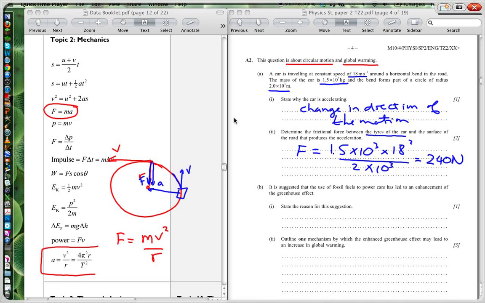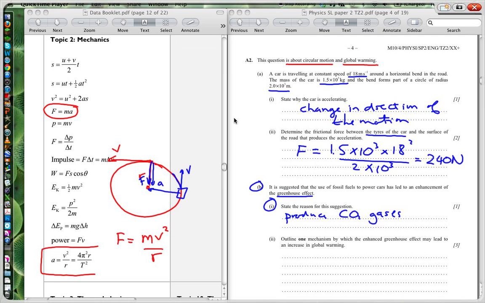In the B part, we're going on to this whole idea of global warming and climate change. It is suggested that the use of fossil fuels to power cars has led to an enhancement of the greenhouse effect. State the reason for this suggestion. Well, in the burning of fossil fuels, we produce carbon dioxide, CO2 gases, and these gases are greenhouse gases. And we put those into the atmosphere.